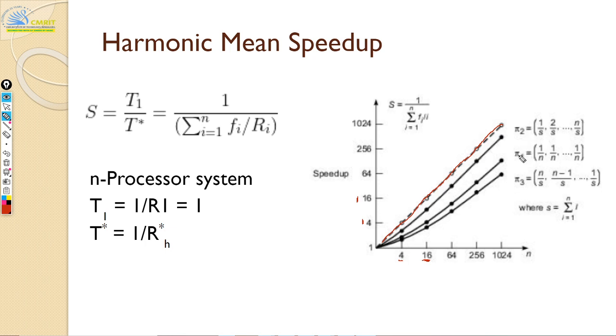We can assume different patterns of your program. If we assume some kind of factors, this is nothing but a probability distribution of your weights. If it is uniformly distributed, it's going to look something like this. If you start with a lower fraction and keep increasing the fraction, you're going to have a better speed up.